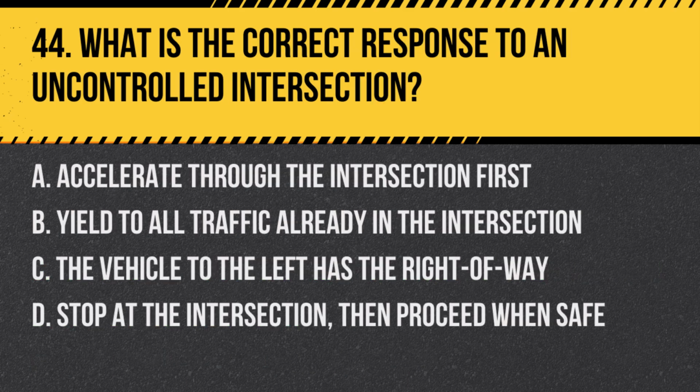Question 44. What is the correct response to an uncontrolled intersection? A. Accelerate through the intersection first. B. Yield to all traffic already in the intersection. C. The vehicle to the left has the right of way. D. Stop at the intersection, then proceed when safe. Answer B. Yield to all traffic already in the intersection. At an uncontrolled intersection, drivers should yield to vehicles already in the intersection and proceed when it is safe.